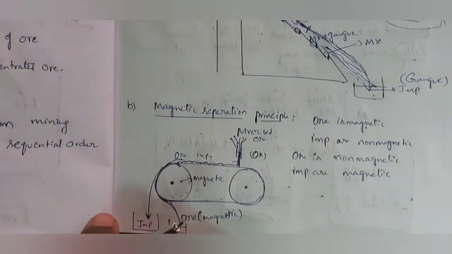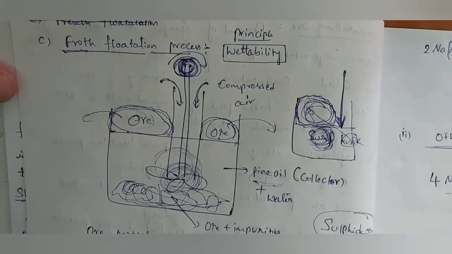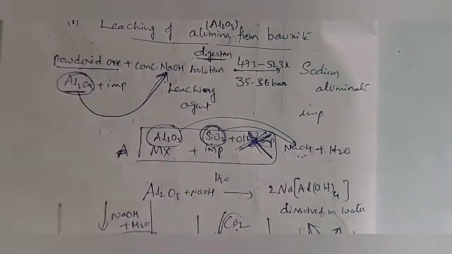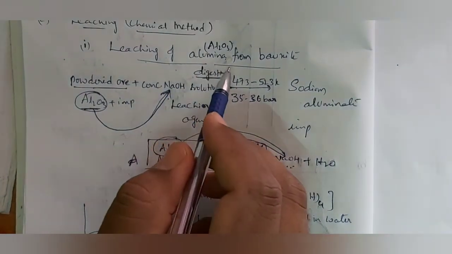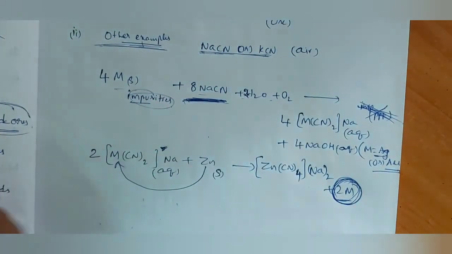Next one, magnetic separation method. Third one, froth flotation method. Fourth one, leaching. Under leaching we have seen 2 methods. First one, leaching of alumina from bauxite, and second one, leaching of gold or silver by using a suitable leaching agent.